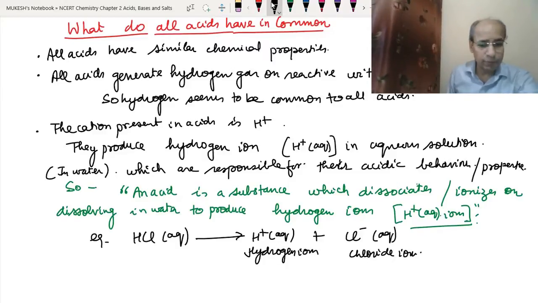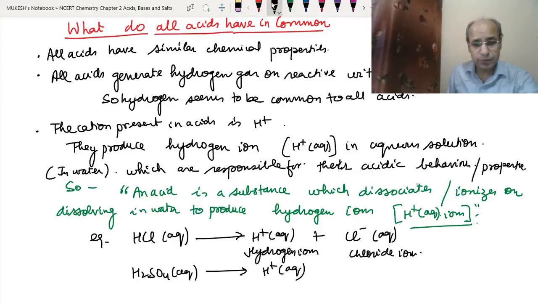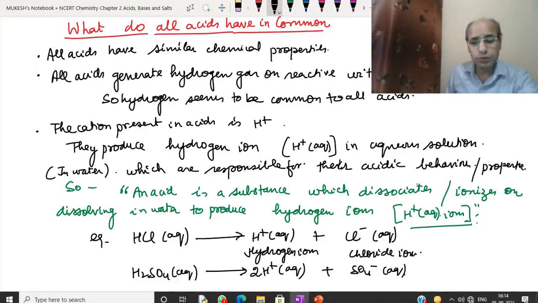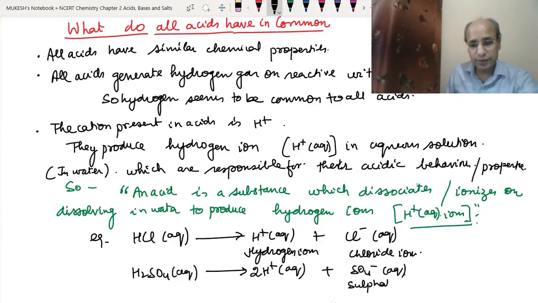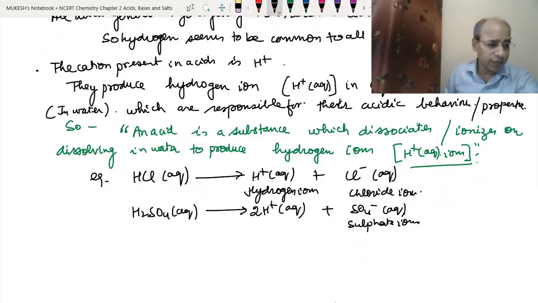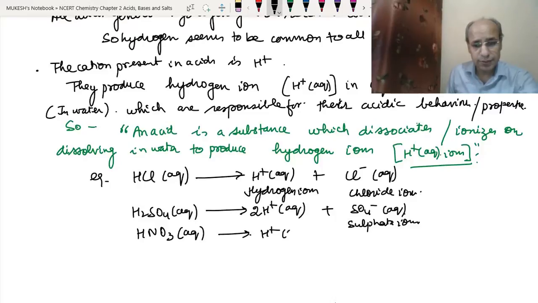Now the second example we can take is sulfuric acid, H2SO4. When we put it into the aqueous solution, it produces the hydrogen ions. We have two hydrogen atoms here, so it will produce two hydrogen ions, and the sulfate ions into the aqueous solution. Now one more example, HNO3, which is nitric acid. In aqueous solution, it will produce hydrogen ions H plus aq and nitrate ions NO3 minus, also with aq. So these are the nitrate ions.